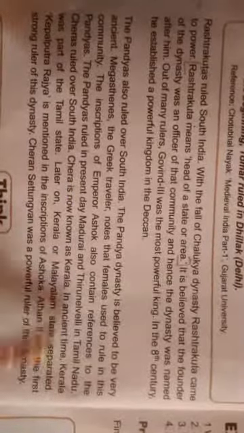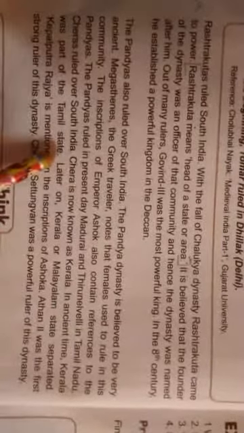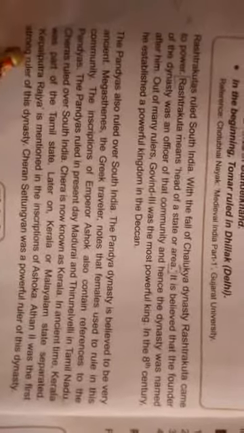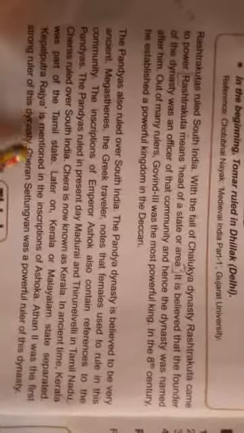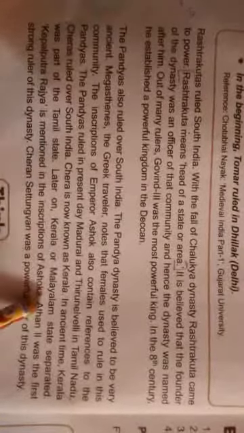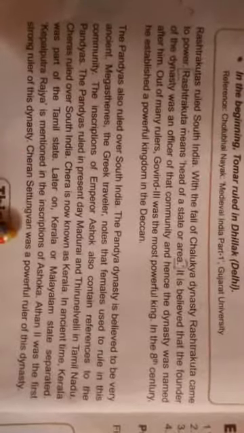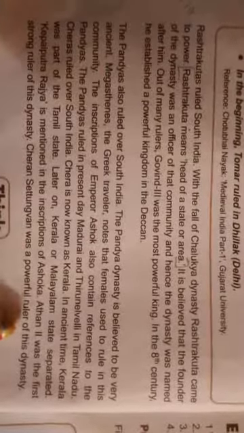The Cheras ruled over South India. Chera is now known as Kerala. Kerala's ancient name is Chera. In ancient times, Kerala was part of the Tamil state. Later on, Kerala, or the Malayalam state, separated. Keralaputra Rajya is mentioned in the inscriptions of Ashok. Ethan II was the first strong ruler of this dynasty. Cheran Shatrughavan was a powerful ruler of this dynasty. So this is all about the South Indian rulers, their work and their establishment.